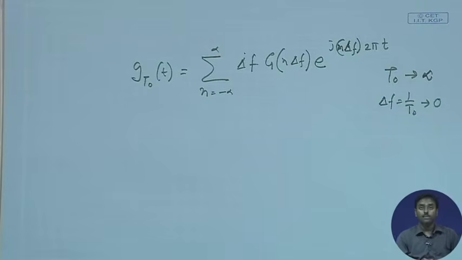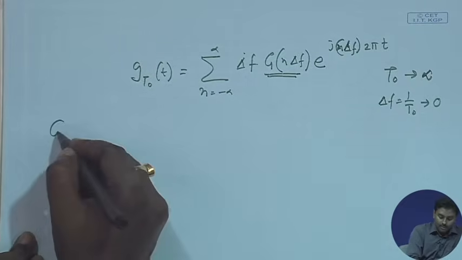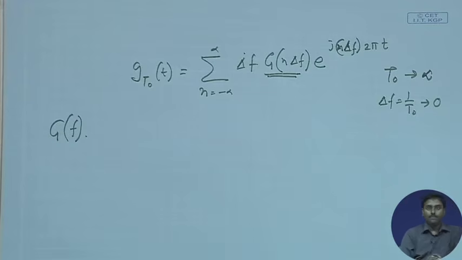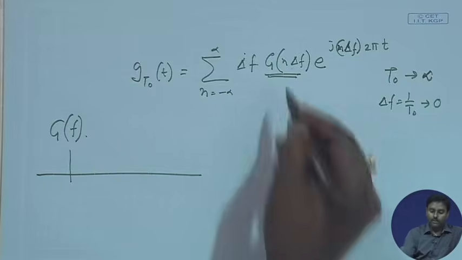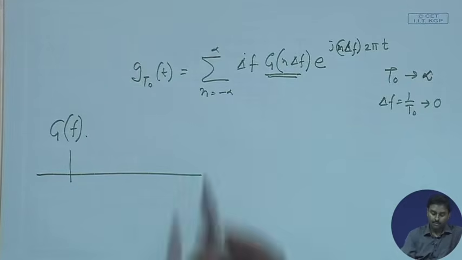Now, let us try to see what exactly is happening. What is this part? This was some function G(f). Whenever we start varying n from minus infinity to plus infinity, what is happening?